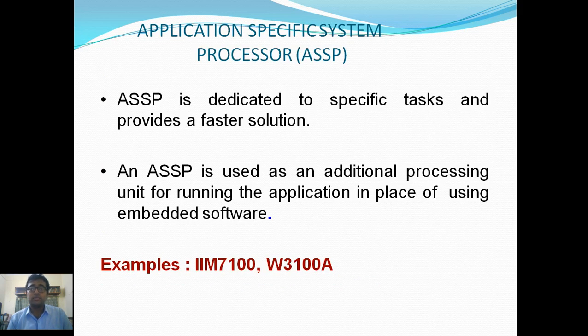Application Specific System Processor, ASSP. ASSP is dedicated to specific tasks and provides a faster solution. ASSP is used as an additional processing unit for running the application in place of using embedded software. Examples of these are MB86... IIM7100, W3100A.